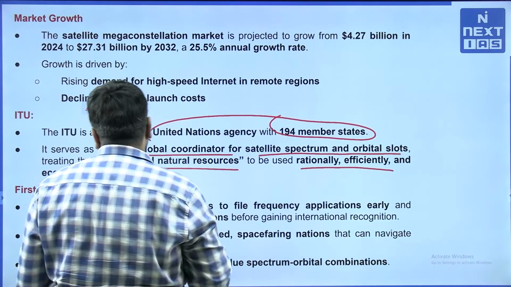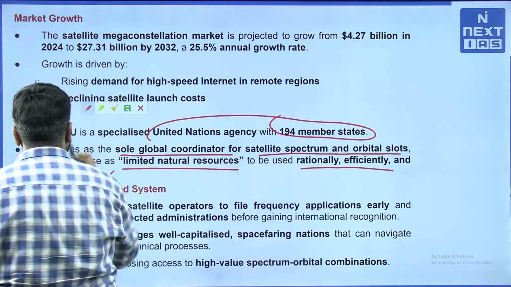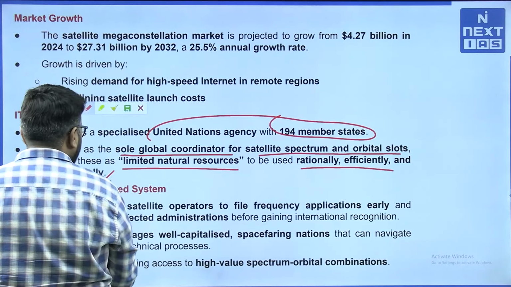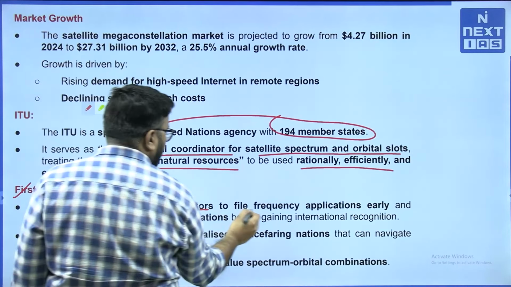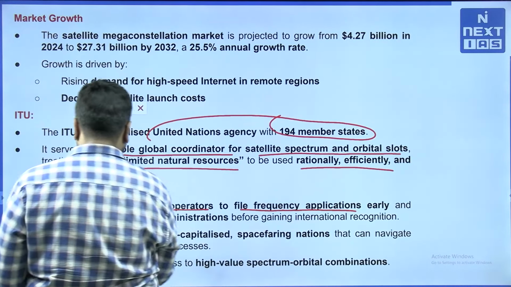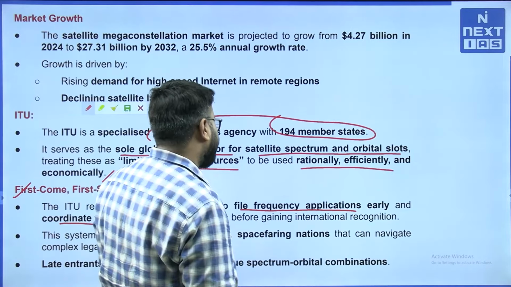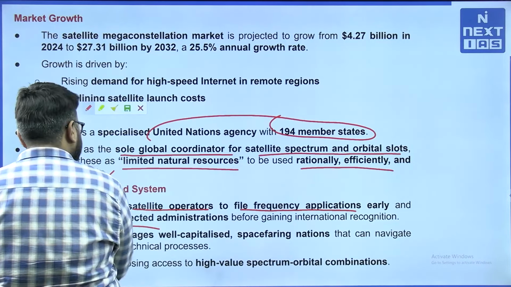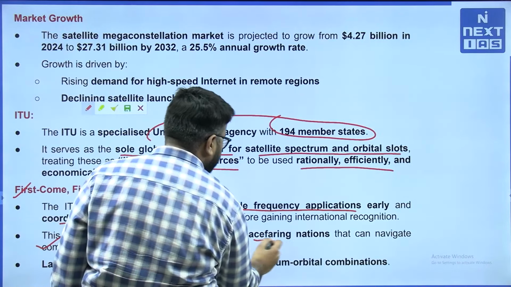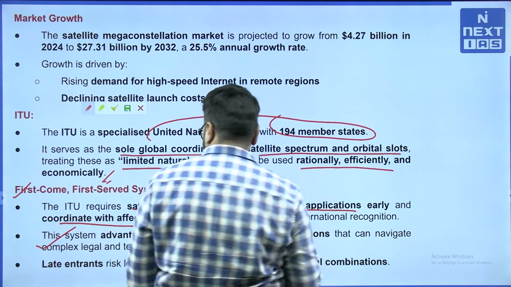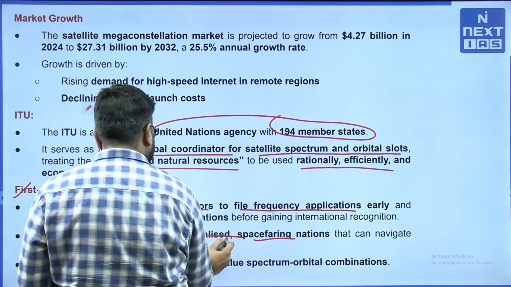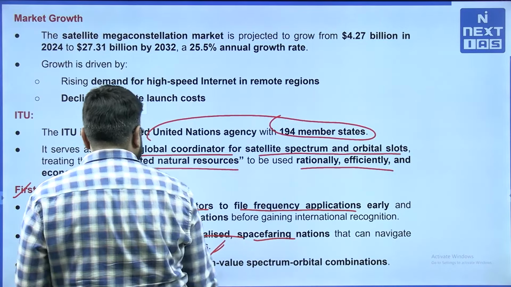See, how it allocates spectrum is through a first come first serve basis. The ITU requires satellite operators to file frequency applications early and cooperate with affected administrations before gaining international recognition. This system advantages well capitalized spacefaring nations that can navigate complex legal and technical processes. Late entrants risk losing access.